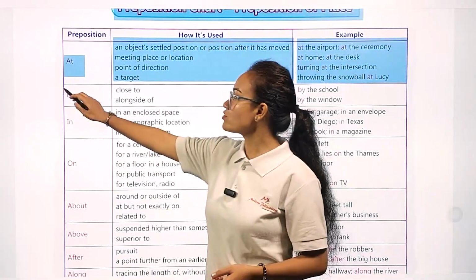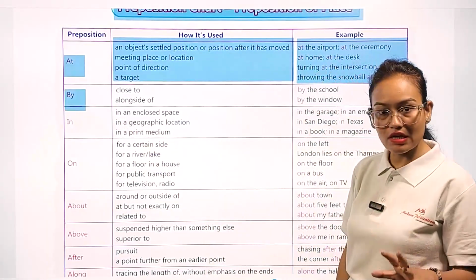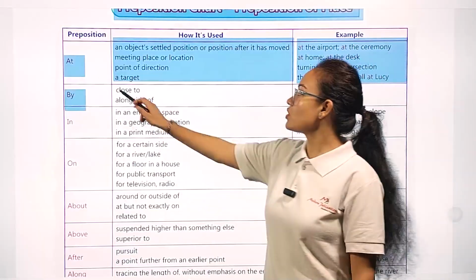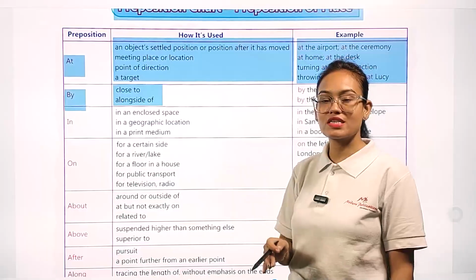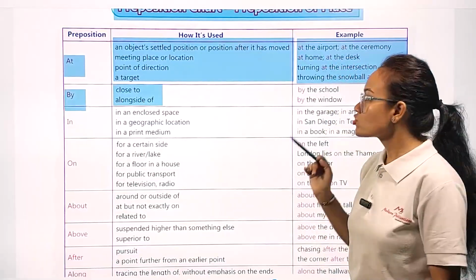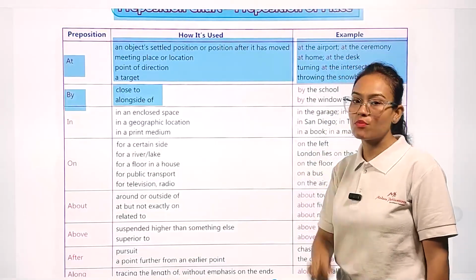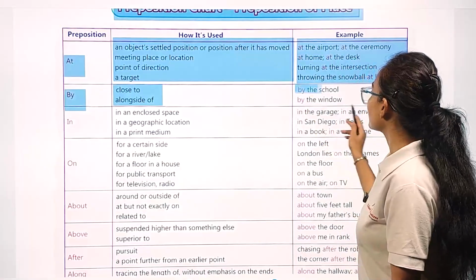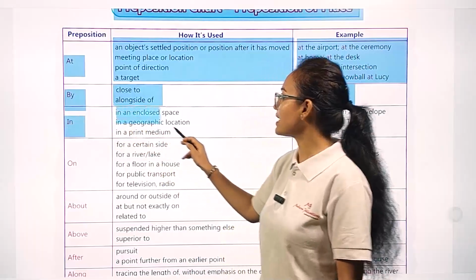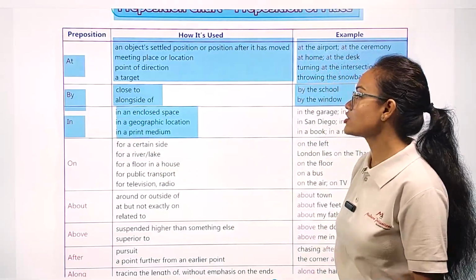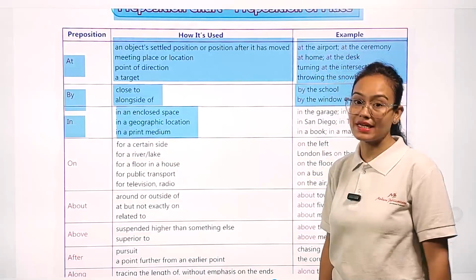Similarly, we use by in the condition of place for close to, alongside, whenever we are very close to the place or alongside the place. In these cases we use the preposition by. Example, by the school, by the window. In is used in an enclosed space, in a geographic location, in a print medium.